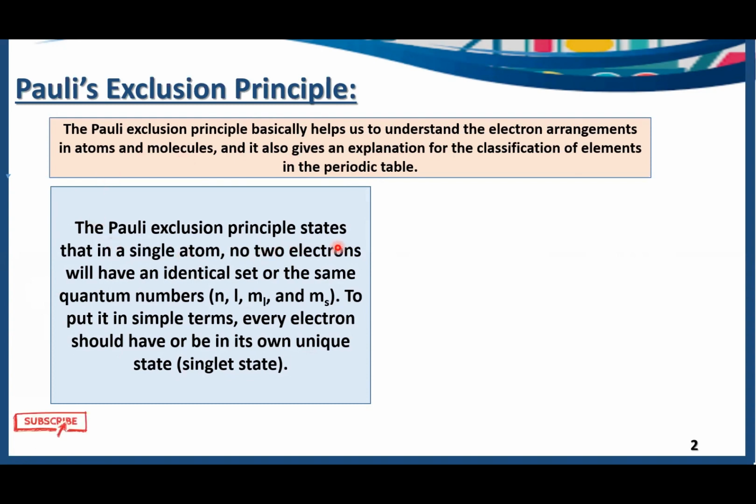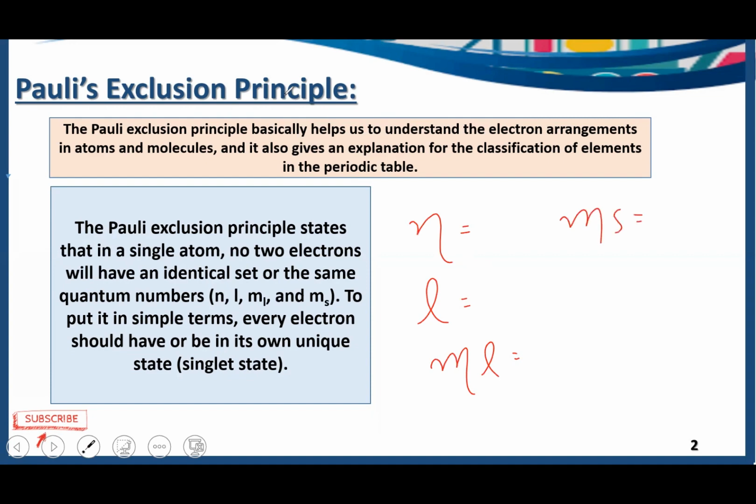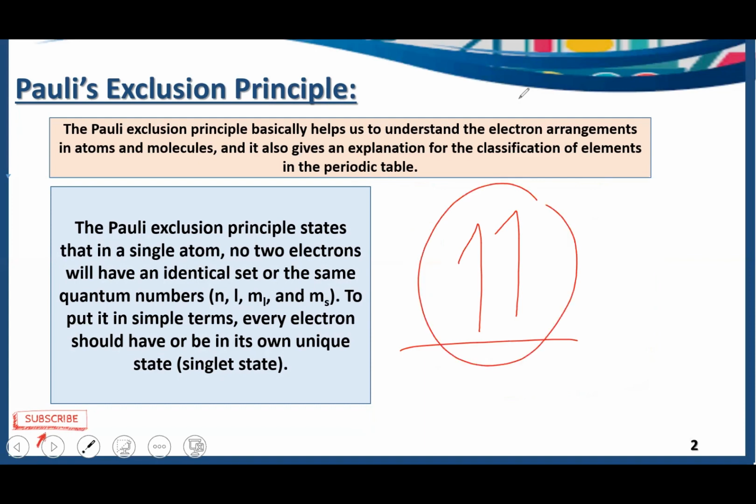Pauli's exclusion principle states that in a single atom, no two electrons will have an identical set of quantum numbers. Here we have four quantum numbers. n is the principal quantum number, l is the azimuthal quantum number, ml is the magnetic quantum number, and ms is the spin quantum number. Of these four quantum numbers, any three can be the same, but one is always different. This is what is described by Pauli's exclusion principle, and it also says that no two electrons in the same orbital can have the same spin.